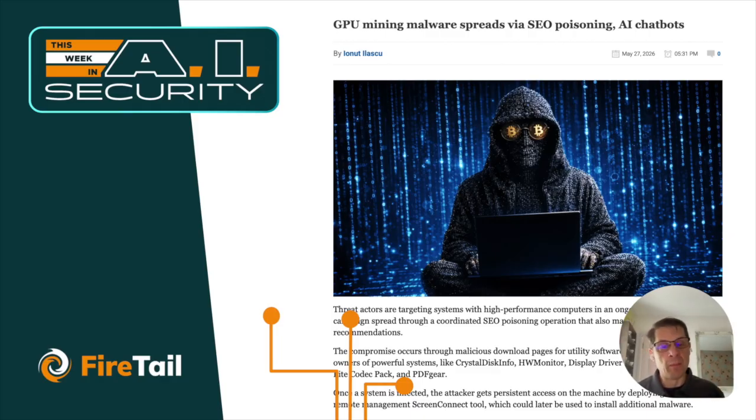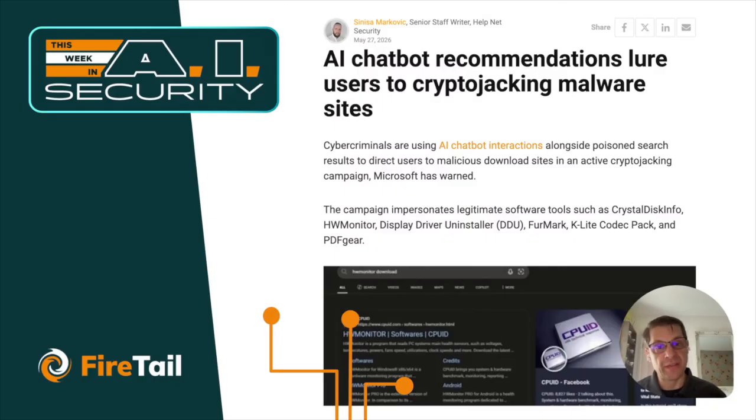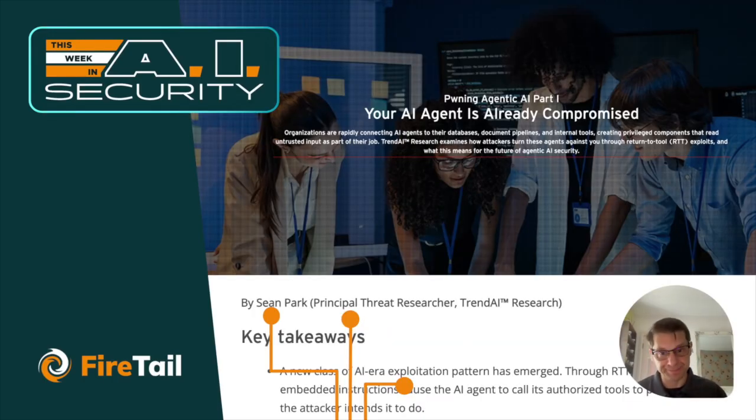Well, some clever threat actors have realized that by planting malicious content around how I should maximize my GPU, they could target users who have GPUs, because only they would be asking questions around this topic, and then give them poisoned LLM search results or query results that would direct them to sites to download malware that in this case was helping to mine cryptocurrency for threat actors. A couple of stories on it go into a level of detail beyond what we're able to do here on today's show. If this is an area for you, please do check those out.